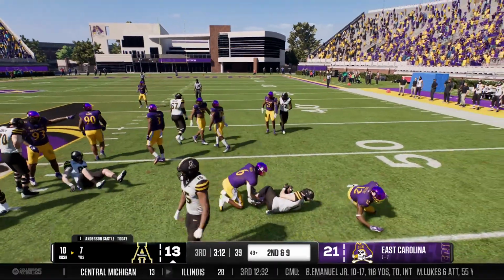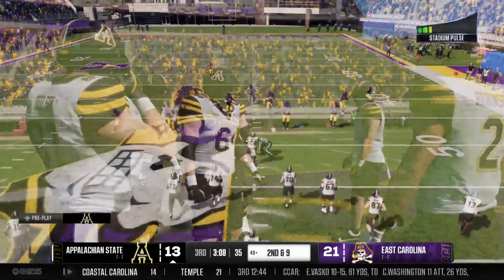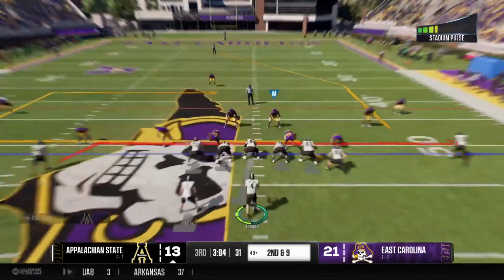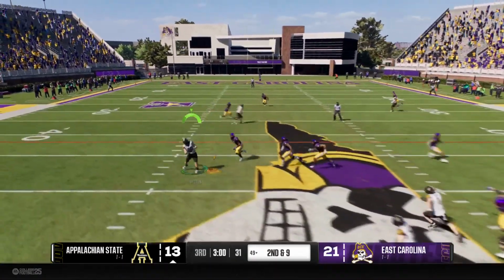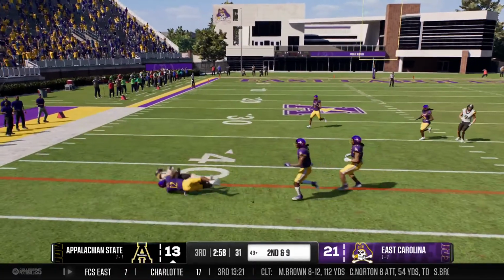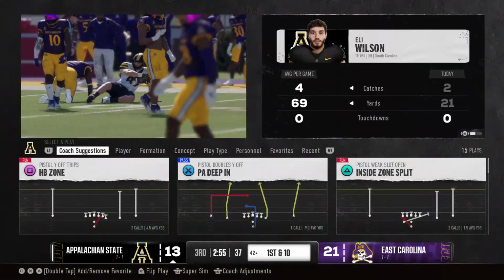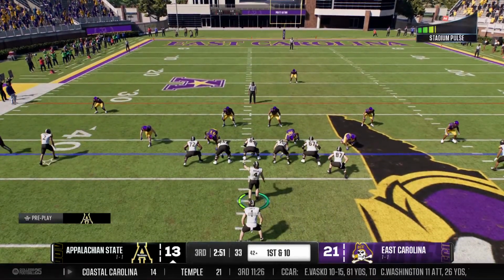And they'll stop him after a minimal pickup. Didn't get much on first down. It's 2nd and 9. To the air, it's Aguilar. Fires to the big fella. And he's brought to the ground, but not before he gets enough for the first down. The Mountaineers are moving quickly down the field.